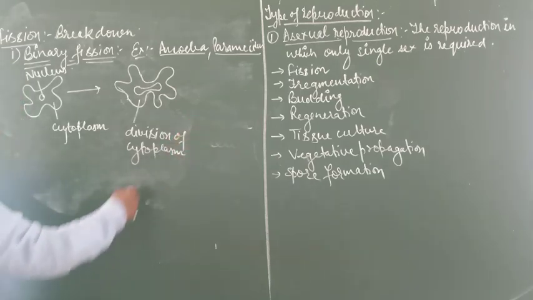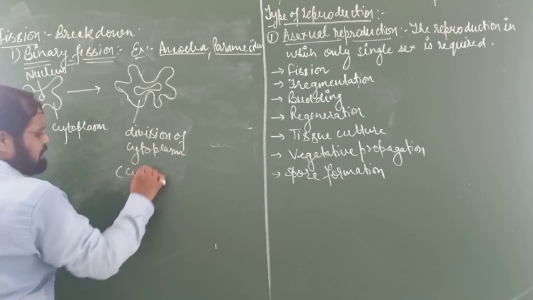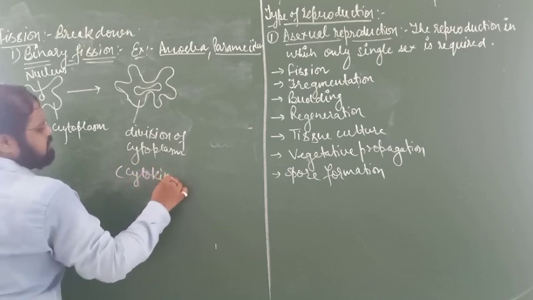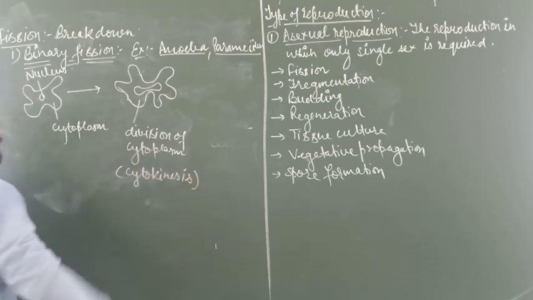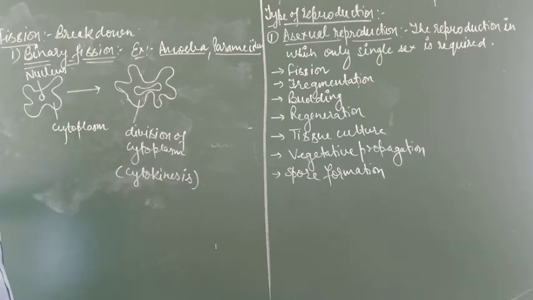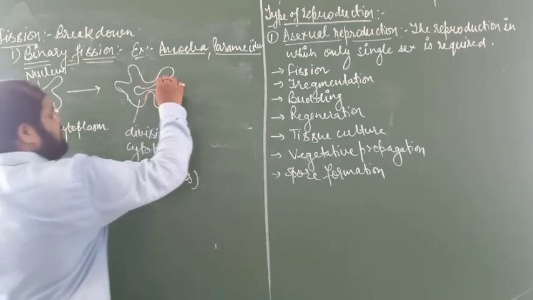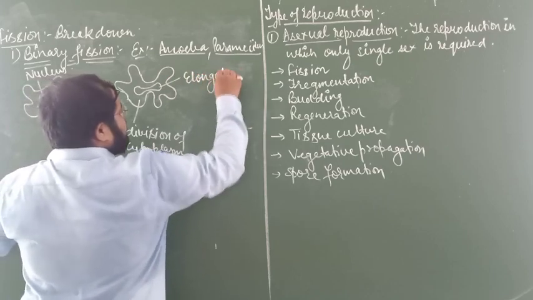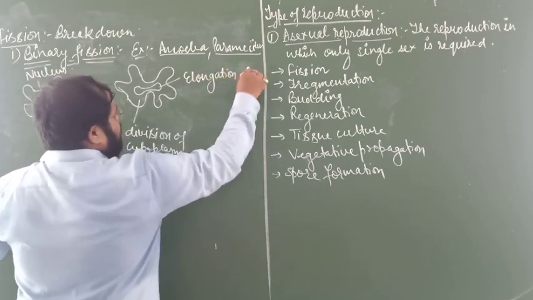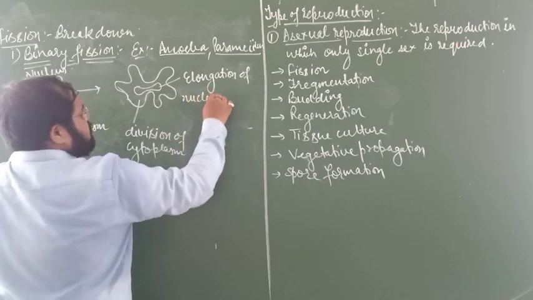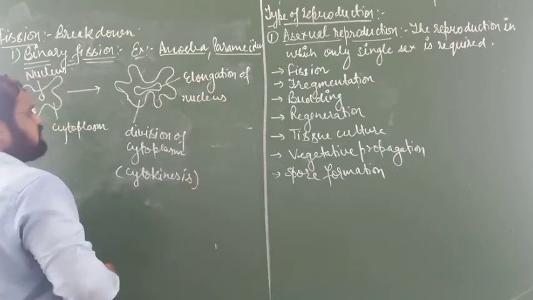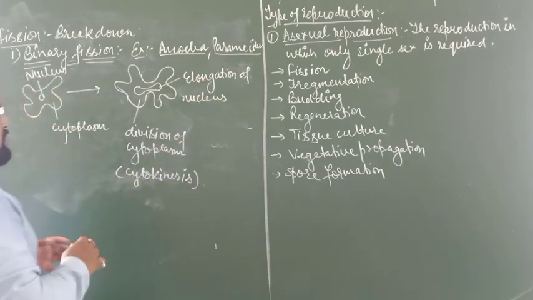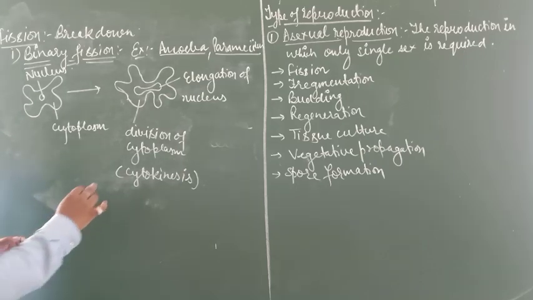Okay. This process is called cytokinesis. Okay, here there is elongation of the nucleus. Elongation of the nucleus. That is not division of the nucleus, that is elongation of the nucleus.